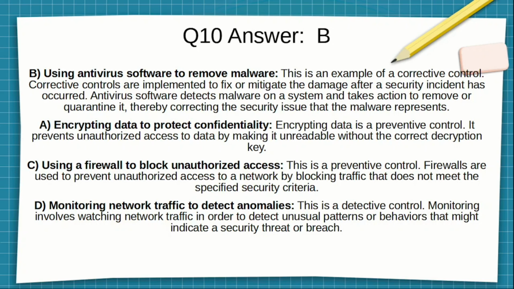A was wrong. Encrypting data to protect confidentiality. Encrypting data is a preventative control. It prevents unauthorized access to data by making it unreadable without the correct decryption key. C is wrong. Using a firewall to block unauthorized access. This is a preventive control. Firewalls are used to prevent unauthorized access to a network by blocking traffic that does not meet the specific security criteria. D was wrong. Monitoring network traffic to detect anomalies. This is a detective control. Monitoring involves watching network traffic in order to detect unusual patterns or behaviors that might indicate a security threat or breach.